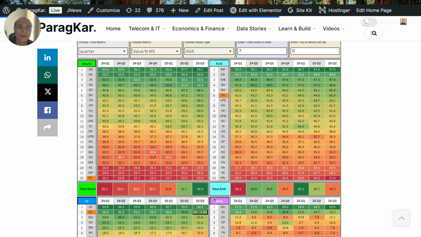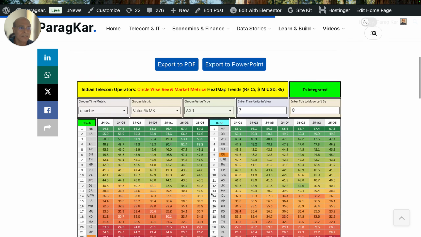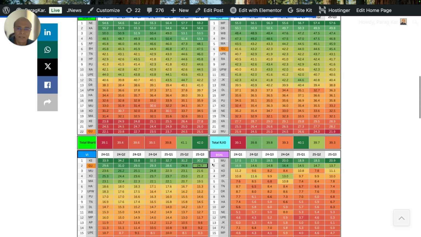And let me just show you Vodafone Idea also and BSNL also. You can pause and have a look at how the market share is. This is AGR, right? You can see it is AGR. So you can have a look at it.